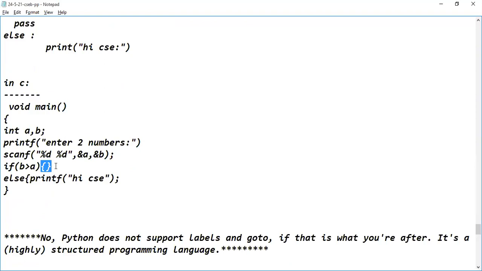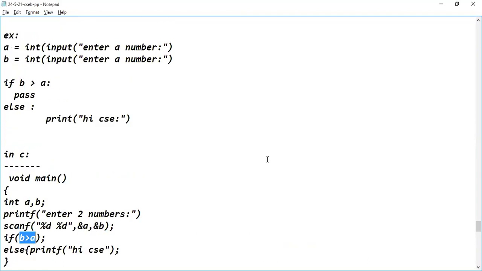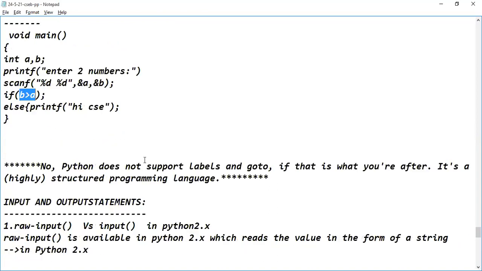Nothing has to be performed means I can write like this: open the flower brace and close the flower brace. So logic containing zero statements. Or else simply I can write a semicolon here. That's it. If I'm mentioning semicolon here, what happens internally? If B is greater than A, if this condition is satisfied, nothing is there to execute. Nothing will be done. Are you understanding? Yes, sir. Are you able to follow or not? Yes, sir. Okay. This is something about the pass statement.